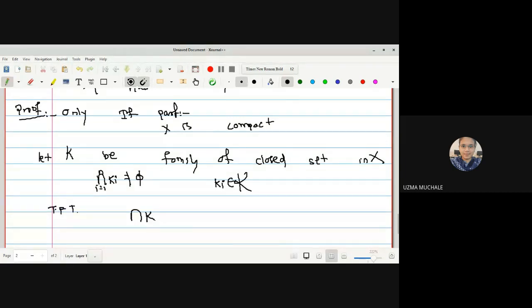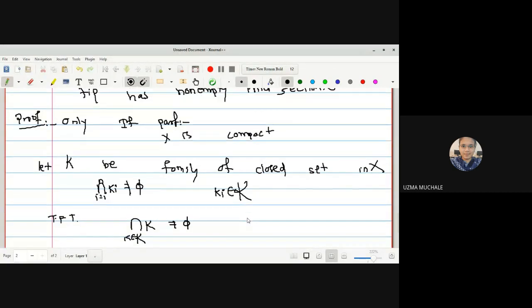The intersection of K over K belonging to capital K is non-empty. Have you understood what is our aim to prove?